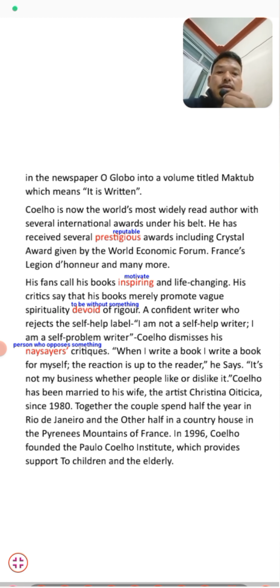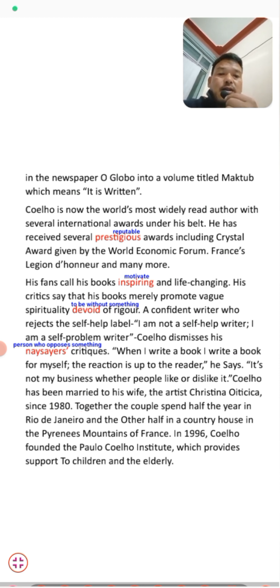Coelho has been married to his wife, the artist Christina Oiticica. Students, Coelho got married to the artist Christina Oiticica in 1980.